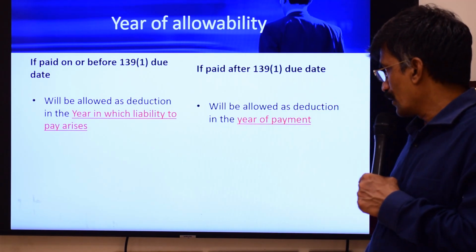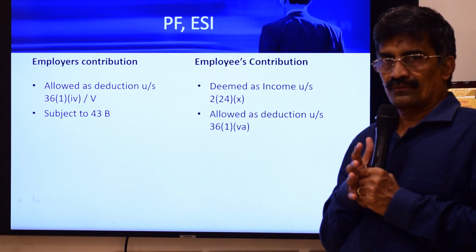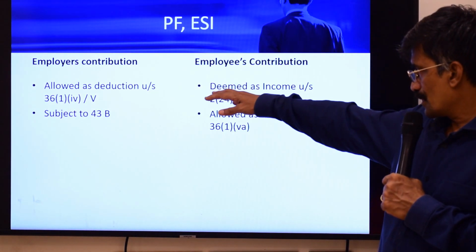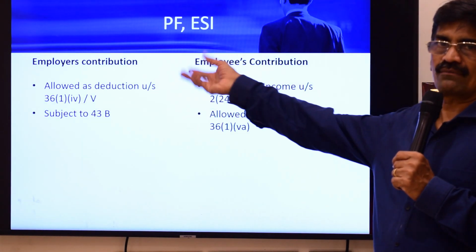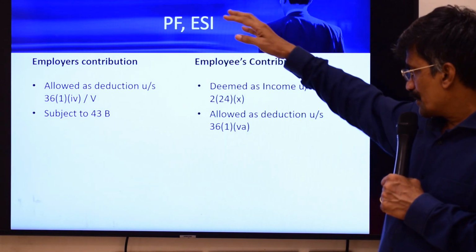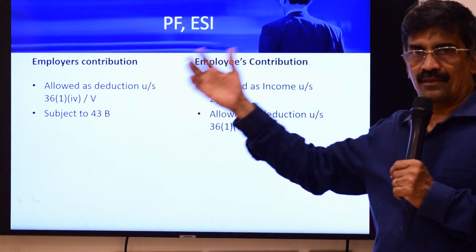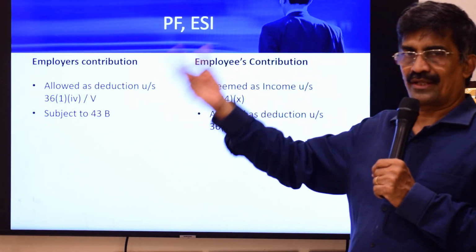So let's move on to the next one. The employer's contribution is allowed as a reduction at 36(1)(iv), and 36(1)(v) allows again the employer's contribution to gratuity fund. These expenditures, as we have already seen, 43B covers any employer's contribution to PF, ESI or any other welfare fund.